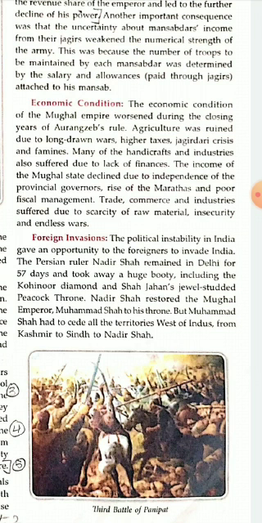The Persian ruler Nadir Shah remained in Delhi for 57 days and took away a huge booty, including the Kohinoor diamond and Shah Jahan's jewel-studded peacock throne. So there were many invasions happening in India, and there was a Persian ruler, Nadir Shah, who remained in Delhi. He came from Persia. He remained in Delhi for 57 days. And when he went back, he took away a huge booty.